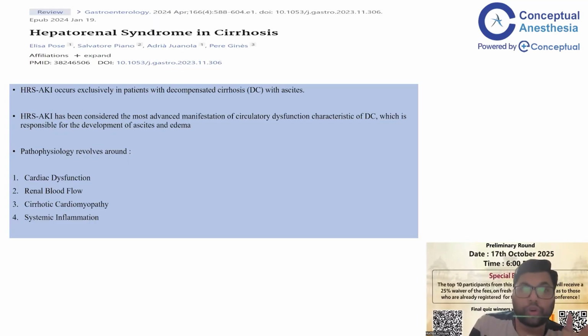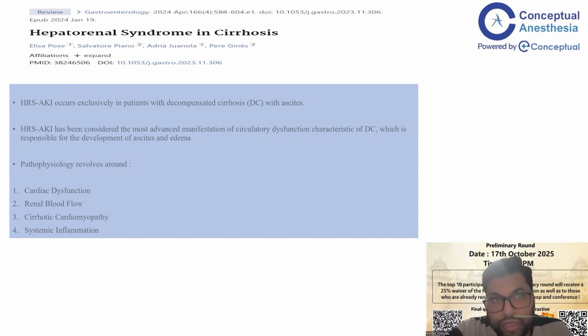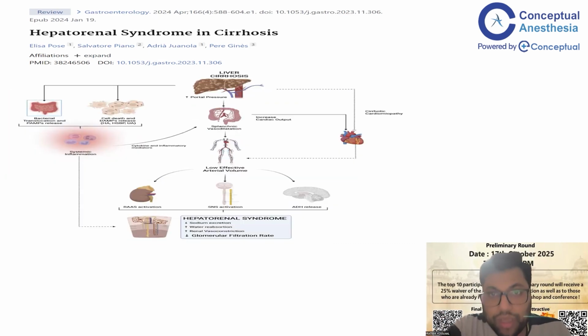So the hepatorenal syndrome, HRS, occurs exclusively in patients with decompensated cirrhosis. HRS is considered the most advanced manifestation of circulatory dysfunction characteristic of cirrhosis, which is responsible for development of ascites and edema, and the pathology revolves around cardiac dysfunction, renal blood flow, cirrhotic cardiomyopathy, and systemic inflammation. So this is the pathology of hepatorenal syndrome.